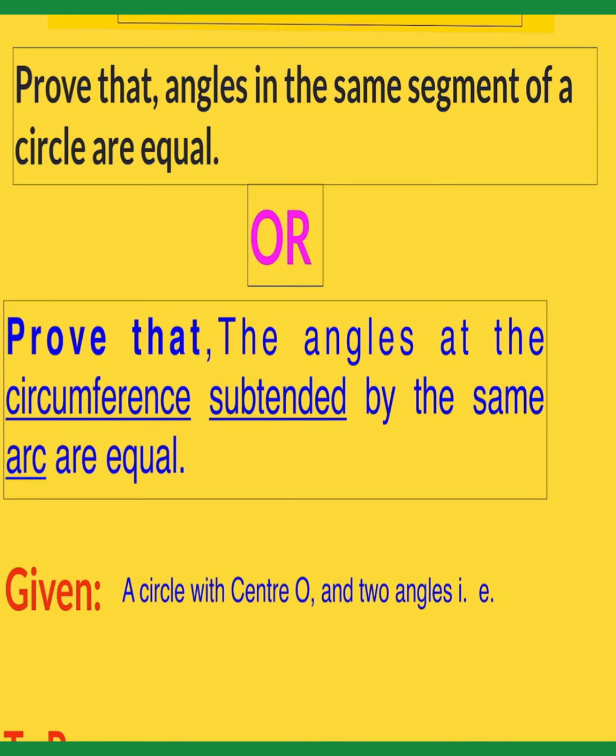What is the meaning of this theorem and what is the given, what is the requirement? According to the statement, angles in the same segment of a circle, it means a circle is given. So you will write in the given that a circle with center O and same segment angles, it means two angles are given, otherwise more than two angles also you can take. So let us say two angles are given. So what two angles? Let us take these two angles, as you can see in the diagram.